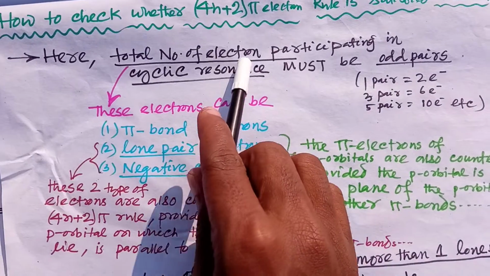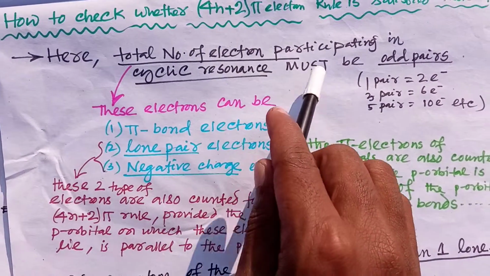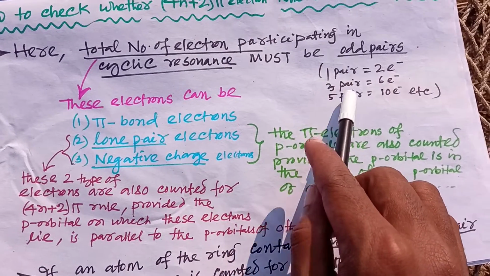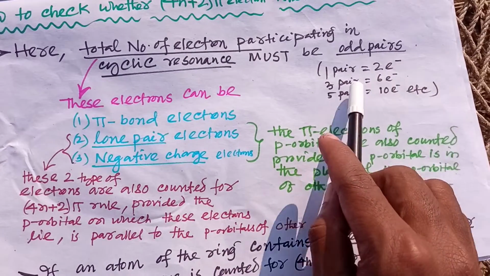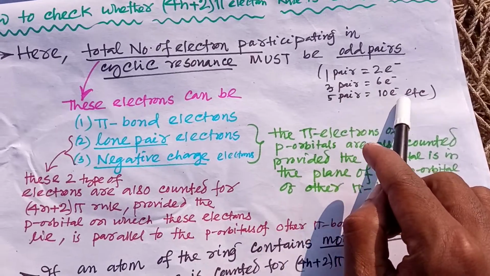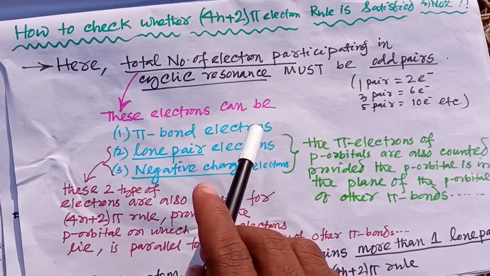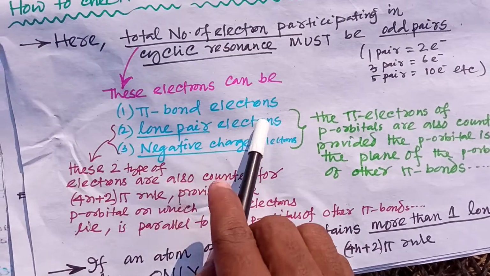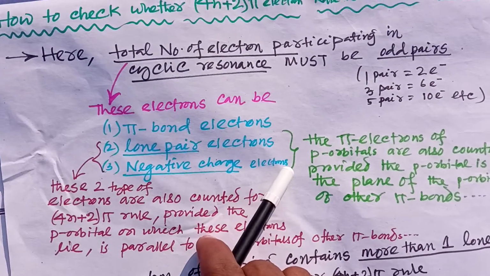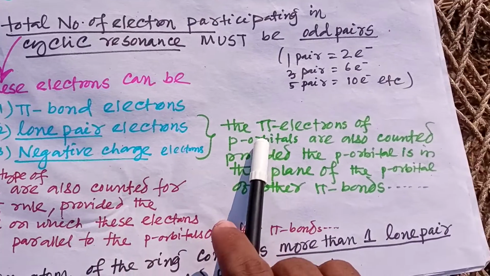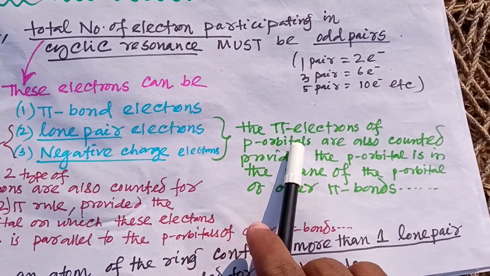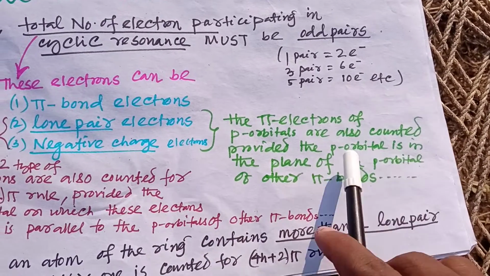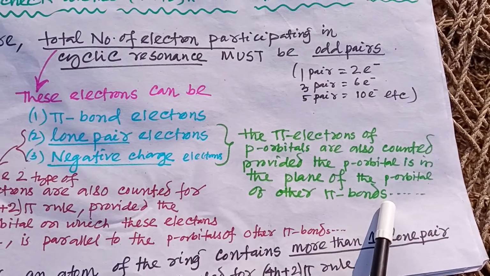Here the total number of electrons participating in cyclic resonance must be odd pairs. Odd pair means it can be 1 pair or 3 pair or 5 pair. 1 pair means 2 electrons, 3 pair means 6 electrons, 5 pair means 10 electrons, etc. These electrons can be either pi bonded electrons or lone pair electrons or negative charge electrons also. But the pi electrons of the p orbitals are also counted, provided the p orbital is in the plane of the p orbital of the other pi bond.